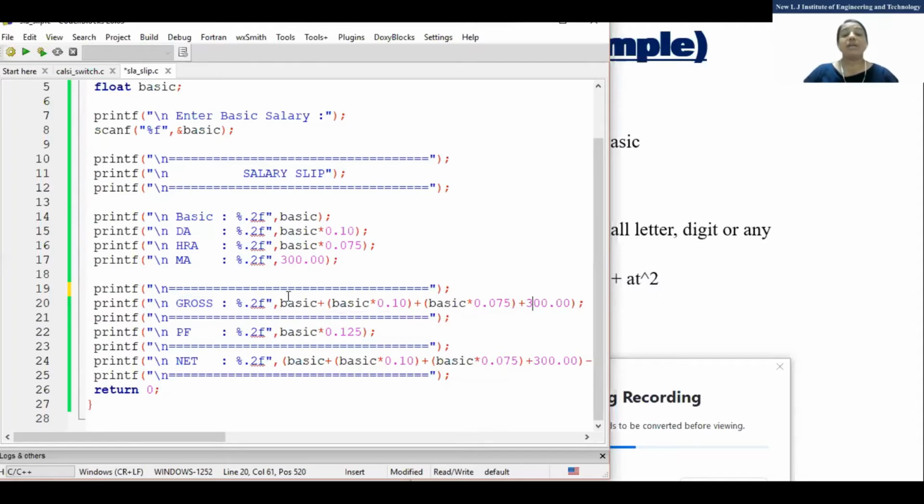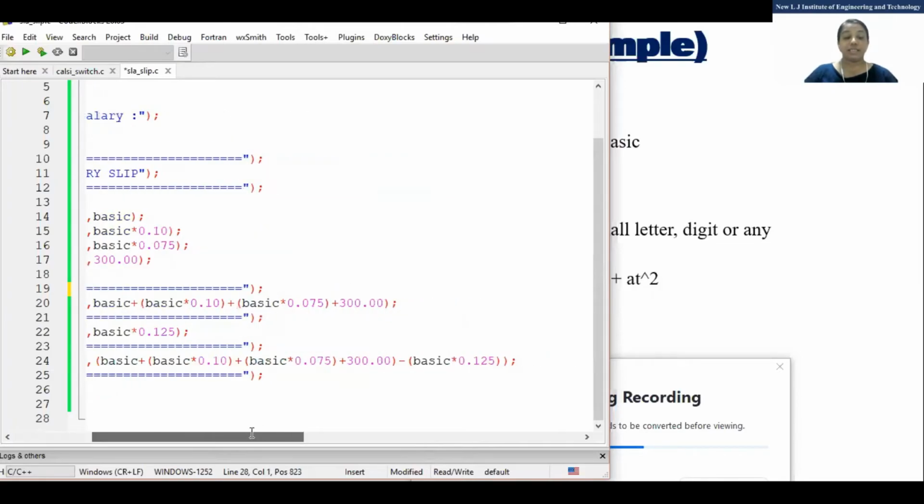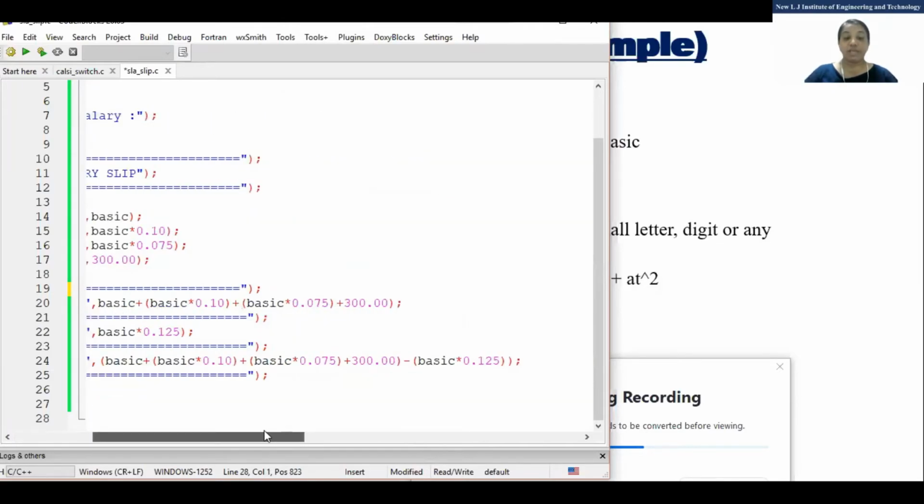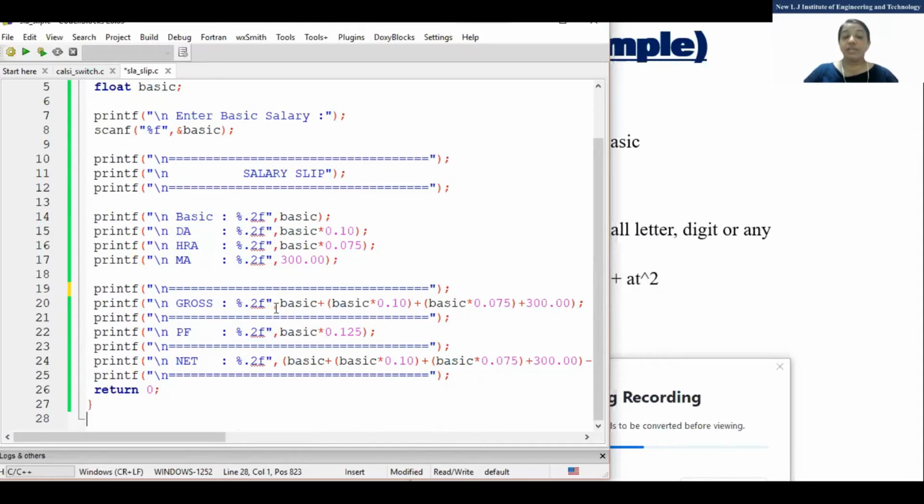And these all values are float. That's why I have written 300.00. Okay. After that, PF is printed, and net, because net is gross minus PF. So don't go this way. What you are supposed to do is declare one variable gross, and gross equal to this. Each and every time you are not supposed to repeat the equation this much, right? So it is better. Any doubt in this program?